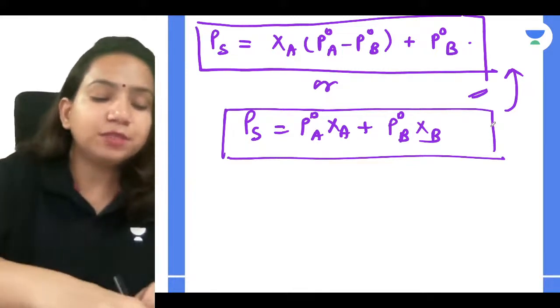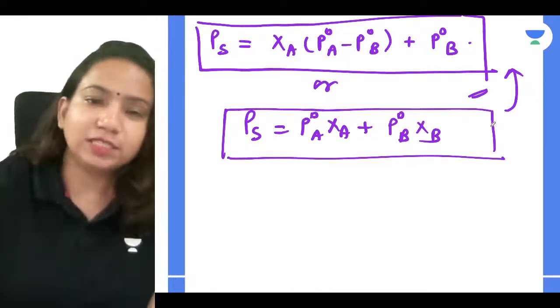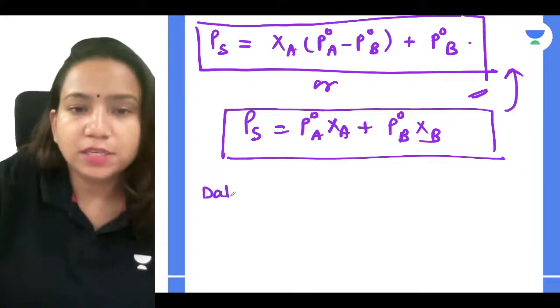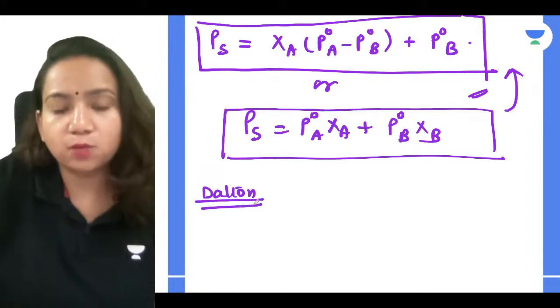Now Dalton, one scientist, came. So this is your Raoult's law, but there is the scientist Dalton.